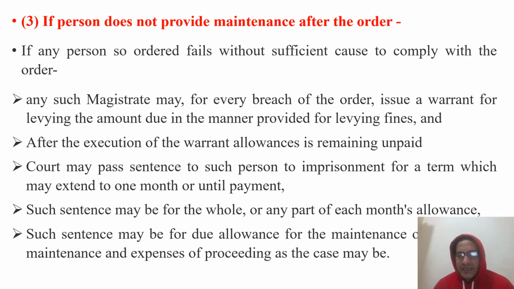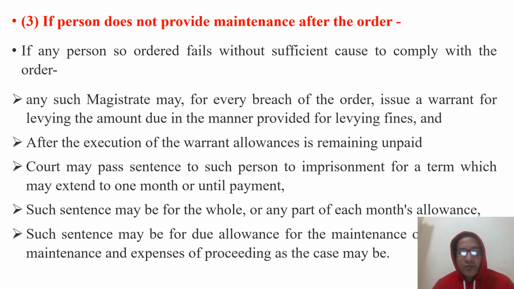Where the order has been given by the magistrate and the respondent is responsible to pay maintenance to the petitioner, but the respondent does not follow the order of the magistrate, he is not executing the order, he is not making the payment to the petitioner, then this provision is given.